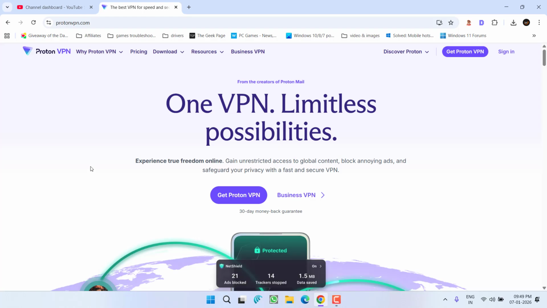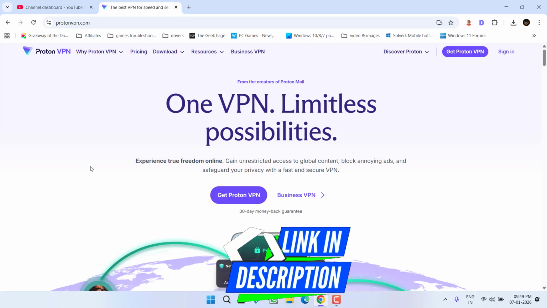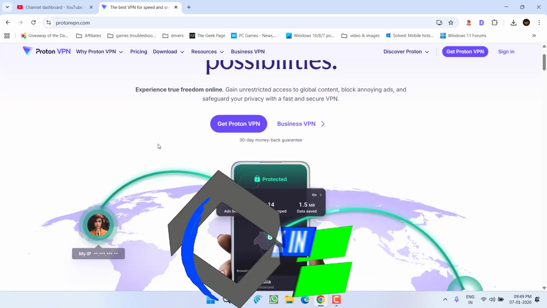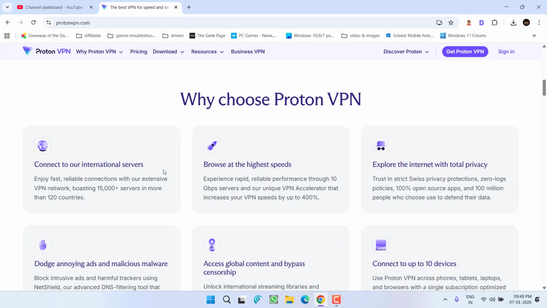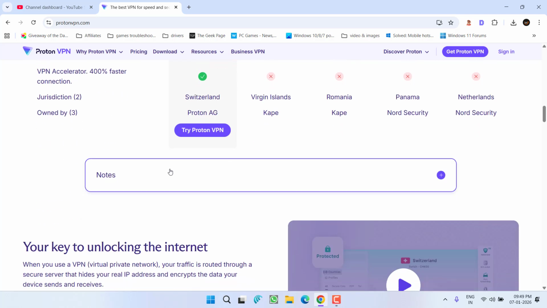open up your web browser and you need to take help of a VPN. And for a VPN, I suggest to use Proton VPN as it is totally free to use. Download it, install it, and then connect it.